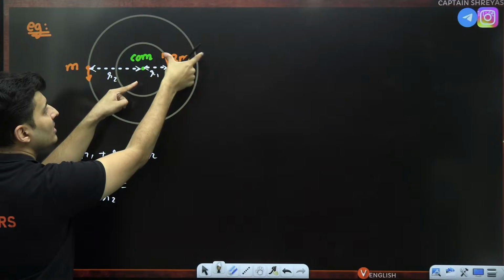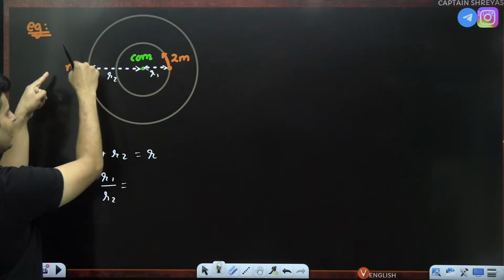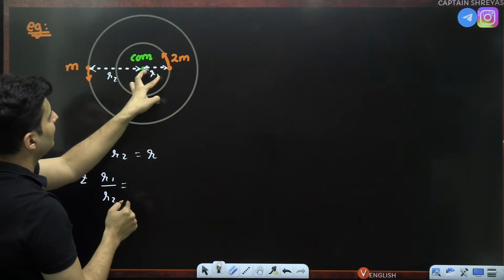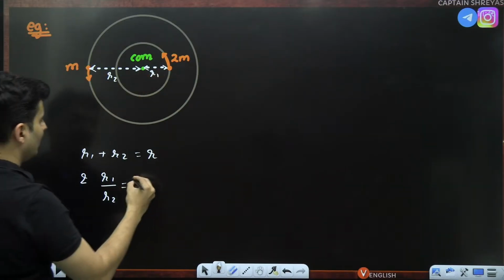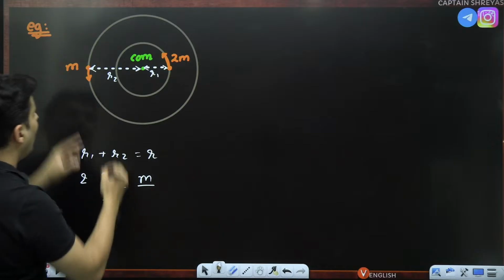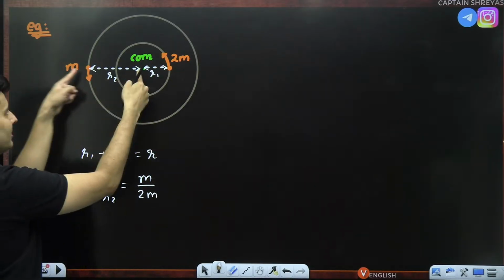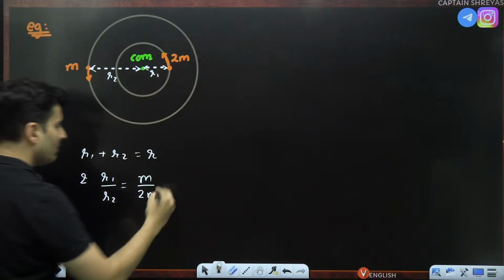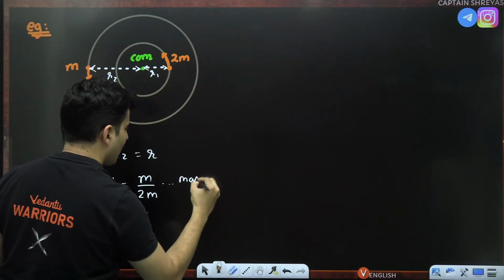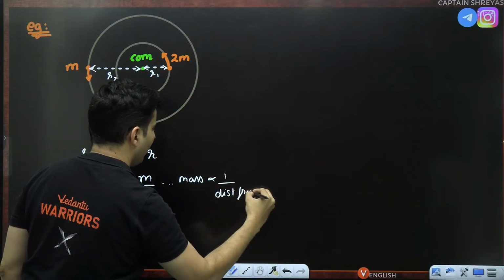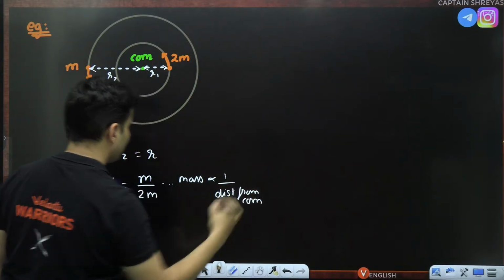Small distance because the mass is big, large distance because the mass is small. So R1 by R2, this distance will be for this mass, R2 will be for the larger mass because this distance is more, so this mass, because mass is inversely proportional to the distance from the center of mass.